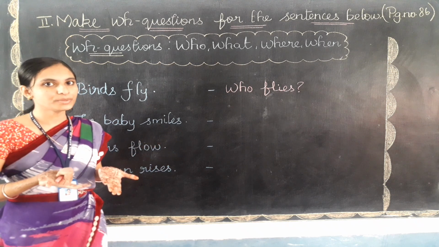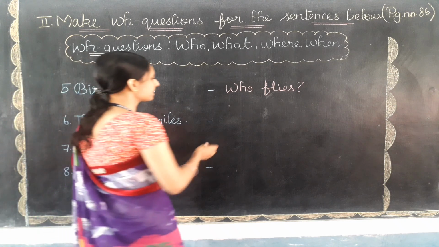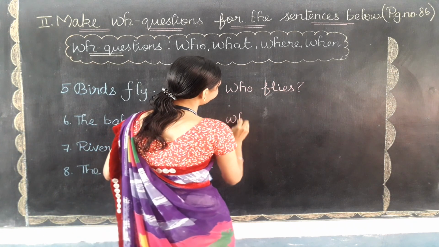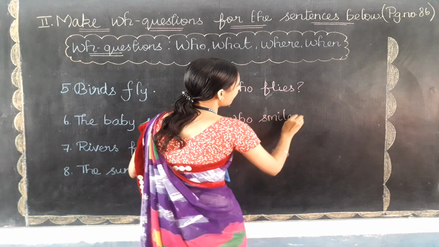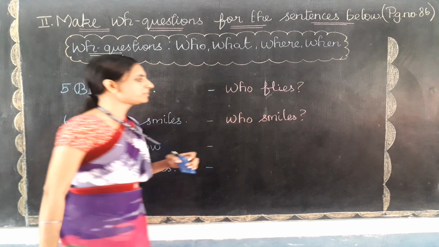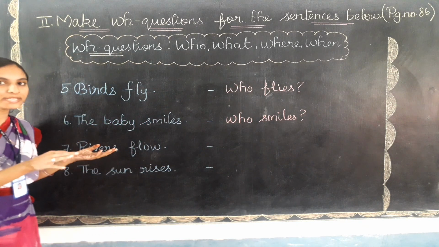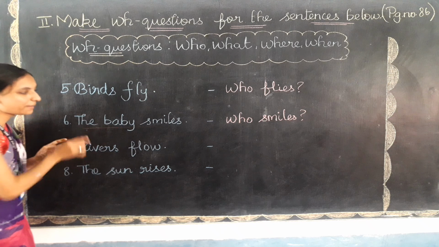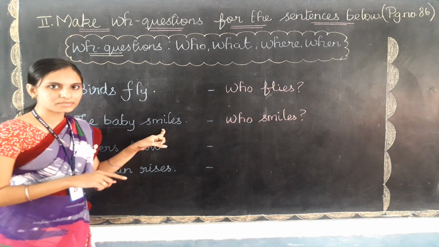So which is a suitable word? Only "who". So "who smiles" will be the correct answer. See, who smiles, and it should end with a question mark. Here "smiles" stands for the present form only. You can notice that here the baby is a single person. So that is why we have used the present form.